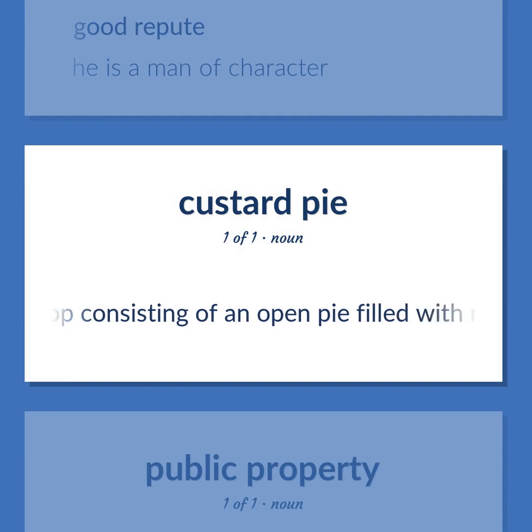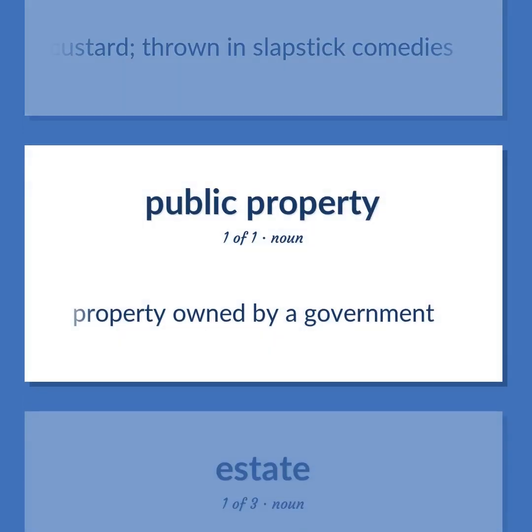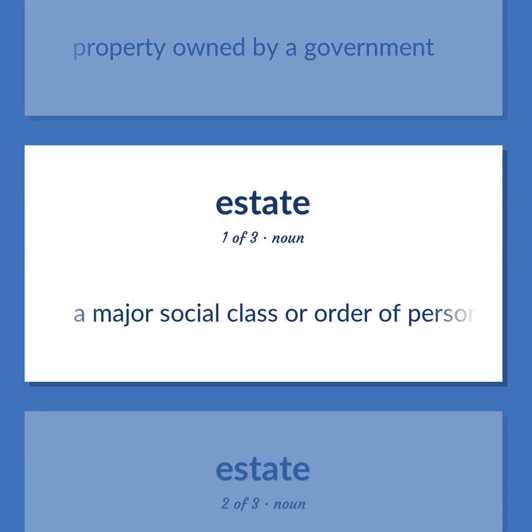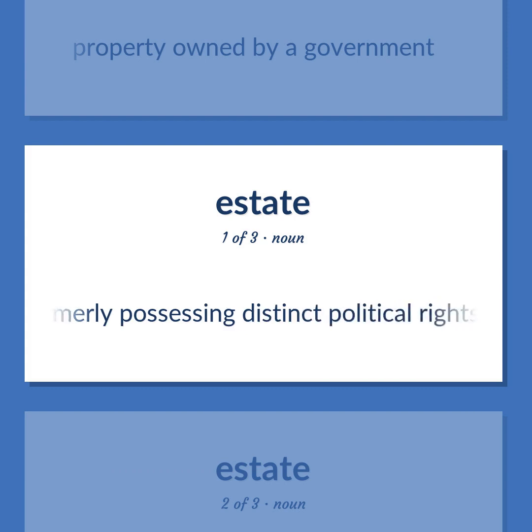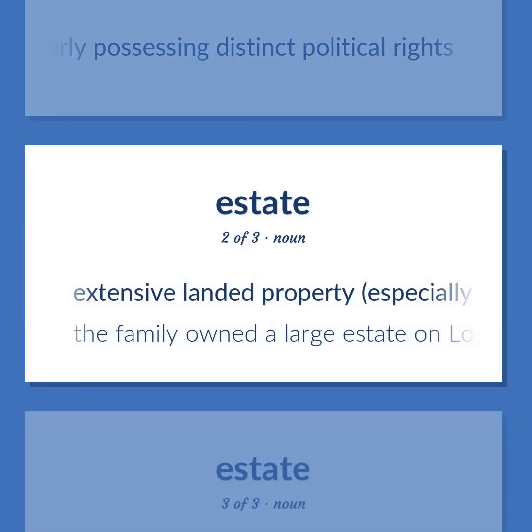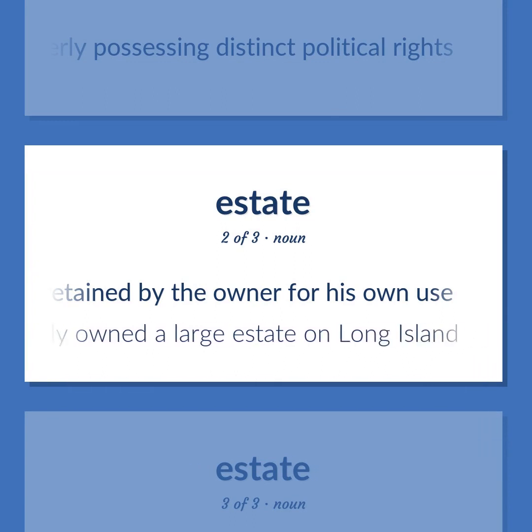A prop consisting of an open pie filled with real or artificial custard, thrown in slapstick comedies. Property owned by a government. A major social class or order of persons regarded collectively as part of the body politic of the country, especially in the United Kingdom, and formerly possessing distinct political rights. Extensive landed property, especially in the country, retained by the owner for his own use. The family owned a large estate on Long Island.